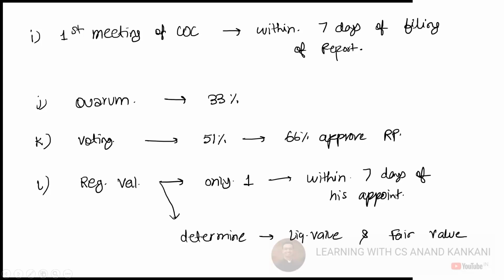Have I covered the registered valuer provision for other than fast track CIRP? In the normal CIRP, have I covered that? I don't remember. I think I have not covered it. So just see registered valuer for other than fast track CIRP.